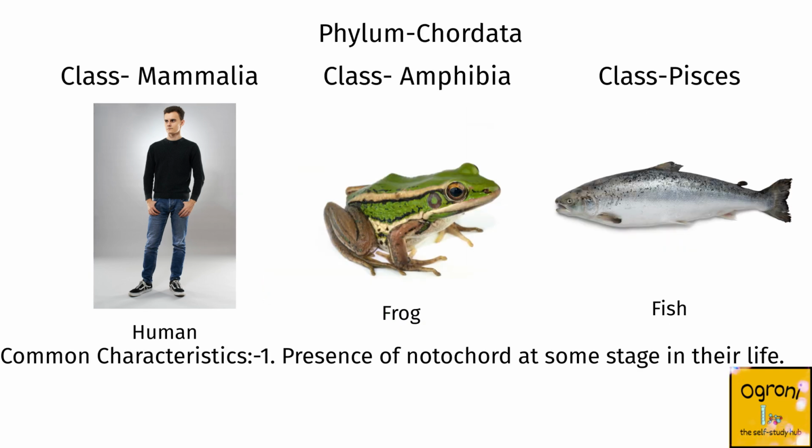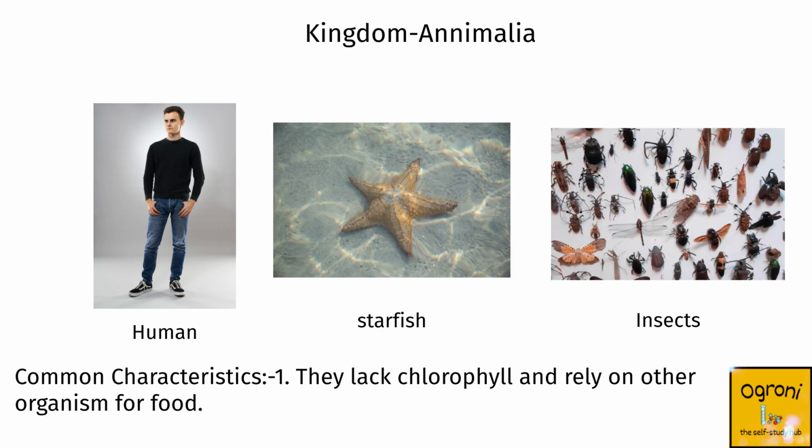The class Mammalia belongs to the phylum Chordata, which also includes animals like frog and fish, which belong to the class Amphibia and Pisces respectively. They are placed in the same phylum because they had a structure called notochord at some stage in their life. Chordata belongs to the kingdom Animalia.